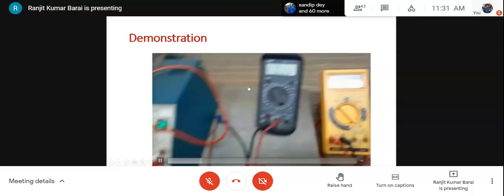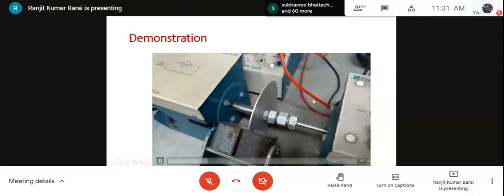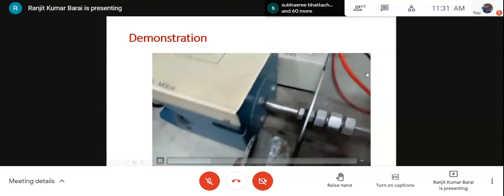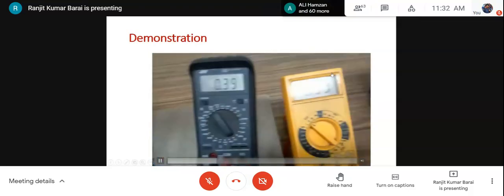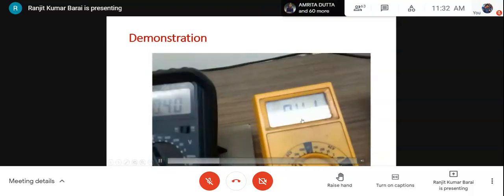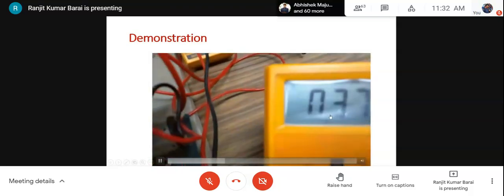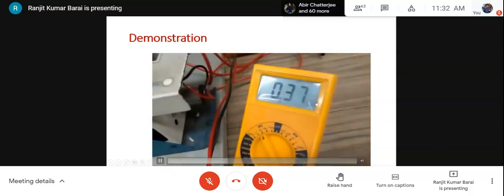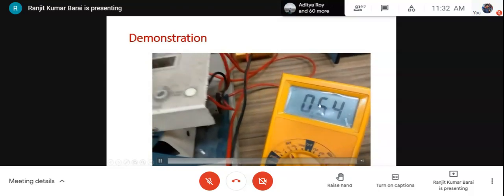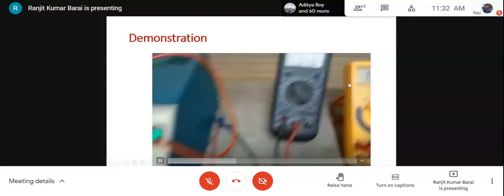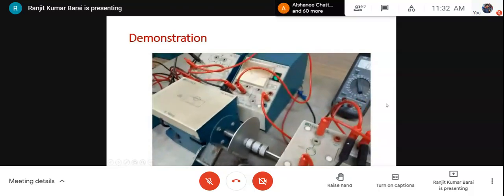The armature current is increasing with the increase in voltage. Yeah, rotation starts. See, and the tachogenerator voltage is this much. Now the voltage will be changed to some extent, so that the armature current has also been changed and the tachogenerator voltage is also changing.